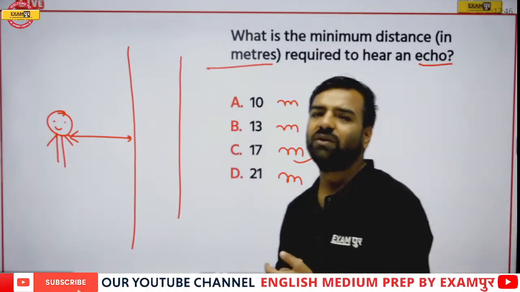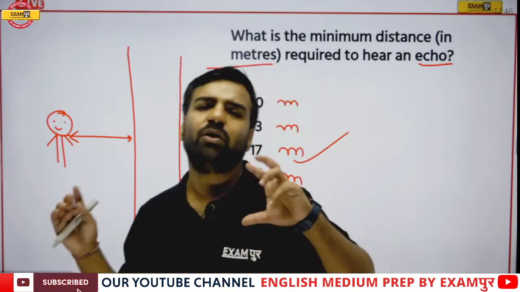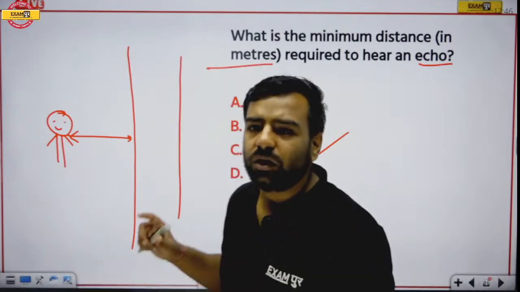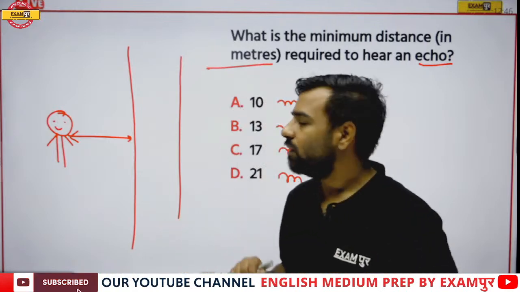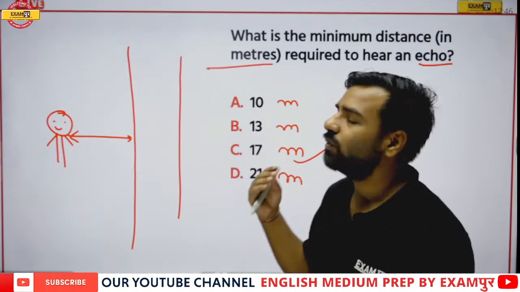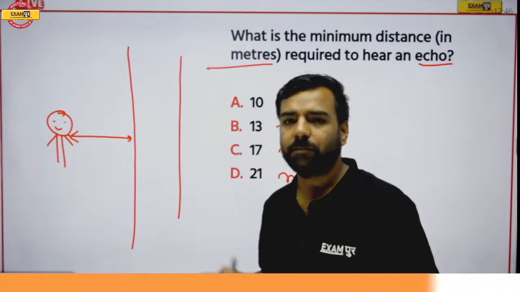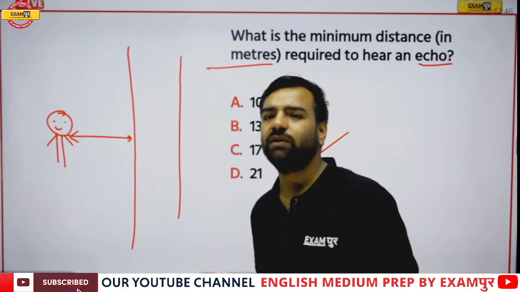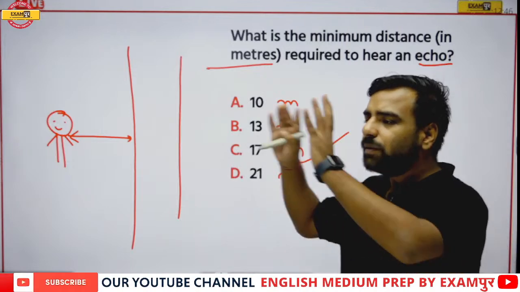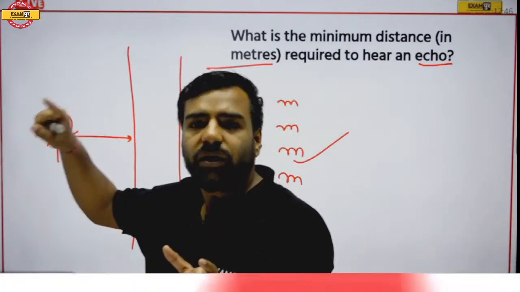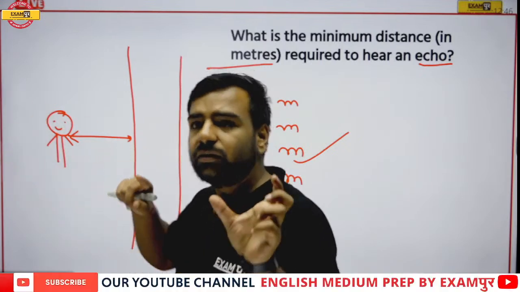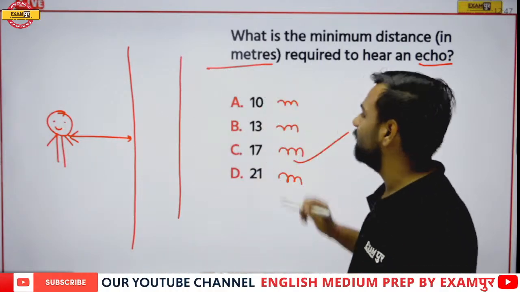It's good that you are trying to give the answer. But please remember, when we are talking about the echo, we are talking about 17 meters, because this is the range in which whatever you are saying, that sound will come back. For example, I am saying Udbhav, and it will be Udbhav, Udbhav, Udbhav. The sound which we have created is coming back. But the minimum distance that is required is 17 meter.